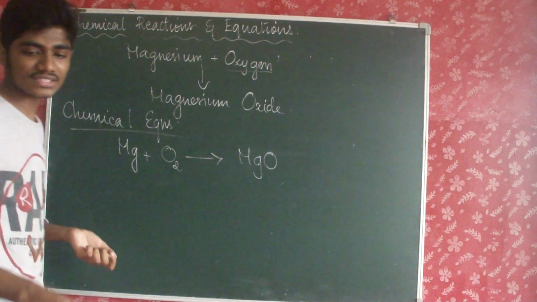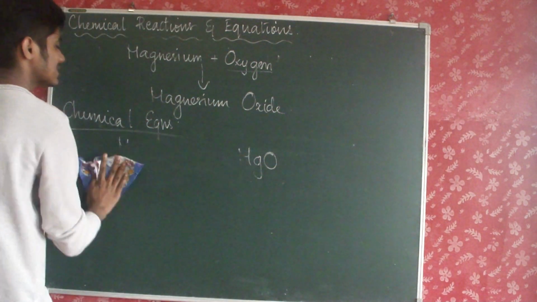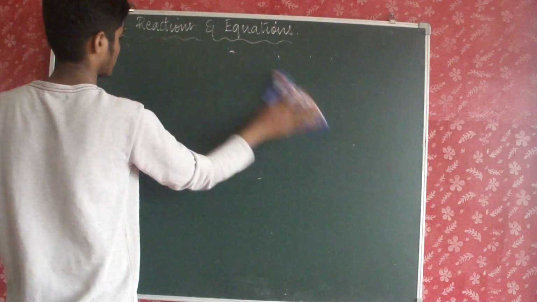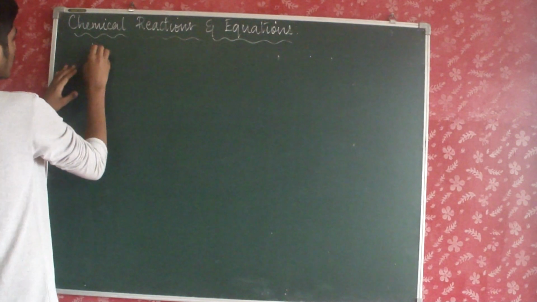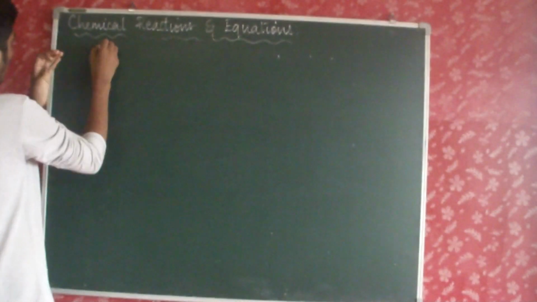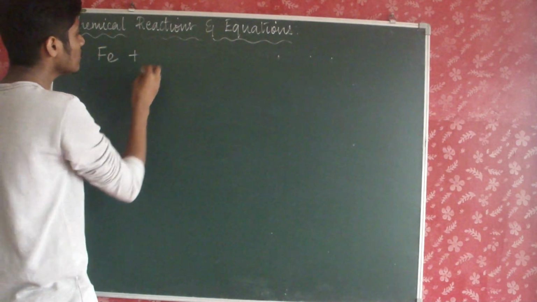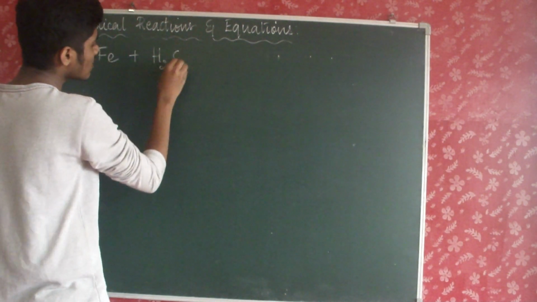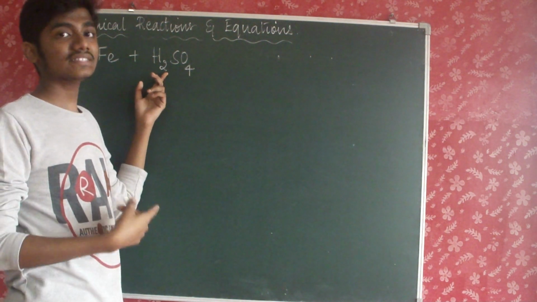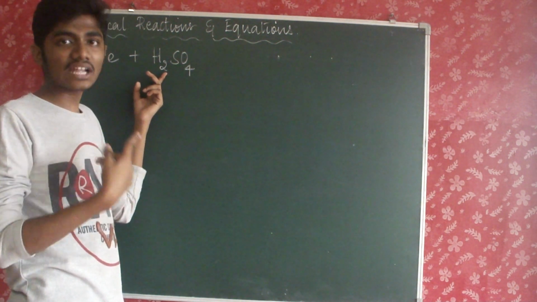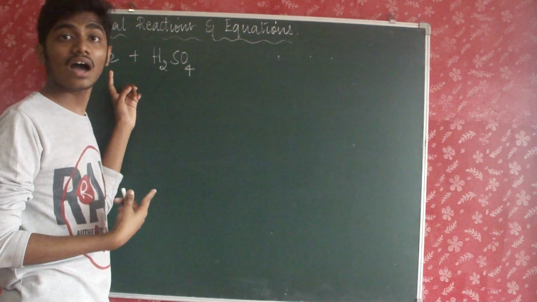Another important concept which we have to go through in this lesson is, for example, if you take iron, Fe is the symbol for iron. I am mixing it with H2SO4. Okay, what is this? Just now we discussed sulfuric acid. This is sulfuric acid and I am treating it with iron.